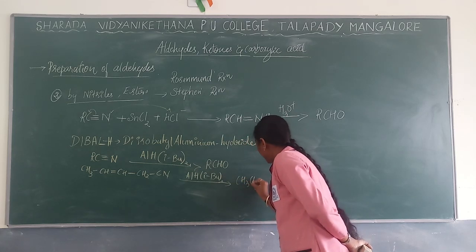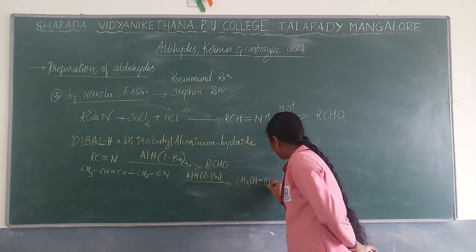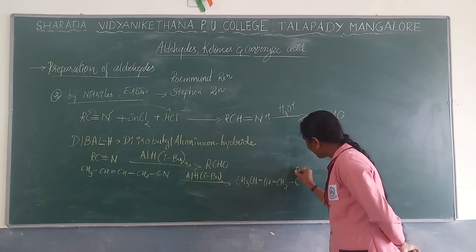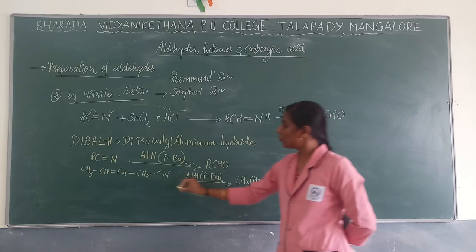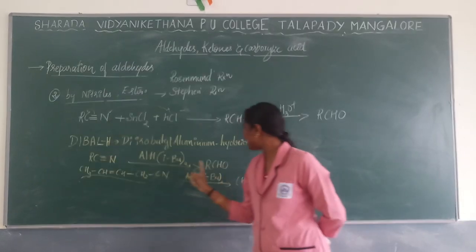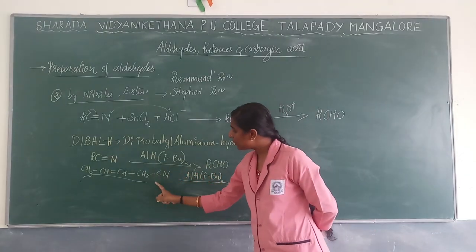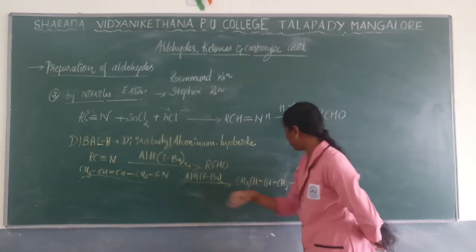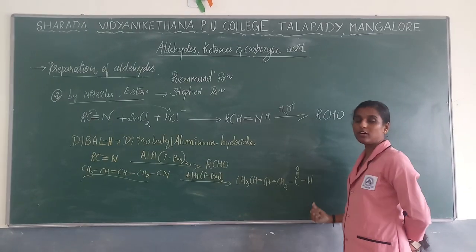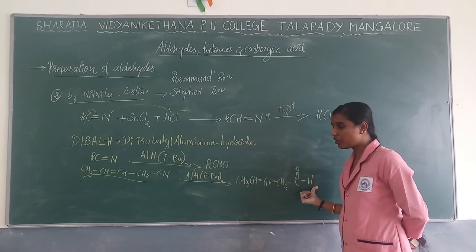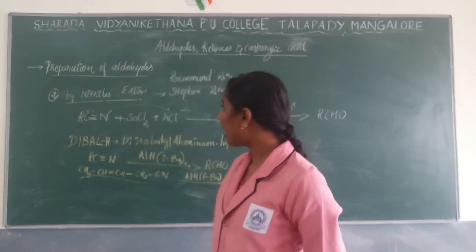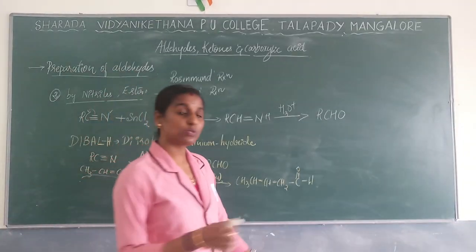CH3, CH double bond CH, CH2, C double bond OH. There is no change with the C. R will remain the same. Only the changes will be seen with your nitrile group. So instead of the nitrile group, you will get an aldehyde group as the product. This will take place not only with your nitrile, it can take place with your ester also.